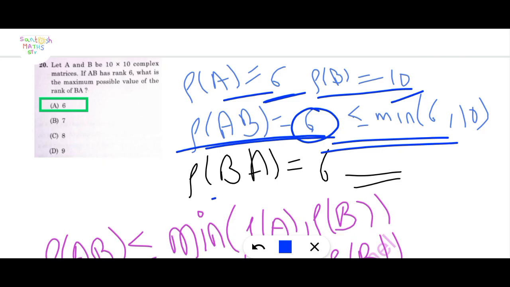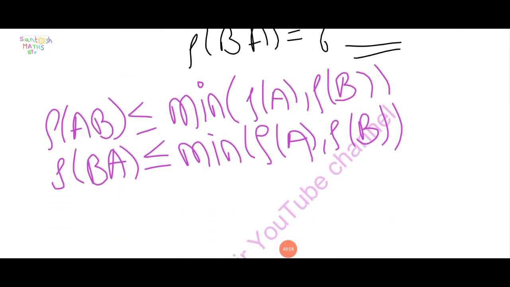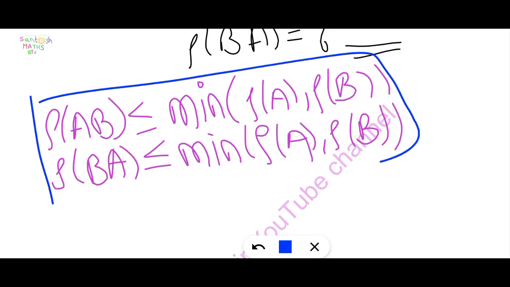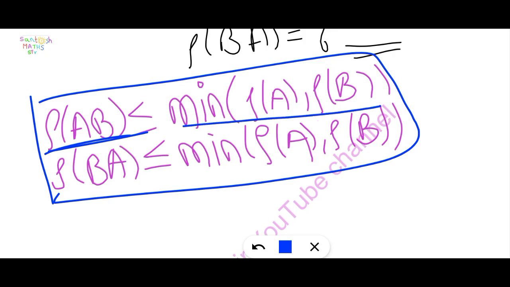Also, the rank of BA is equal to the minimum of the rank of A and the rank of B. Both results are very important. The rank of AB is at most the minimum of the rank of A and the rank of B, and the rank of BA is likewise.